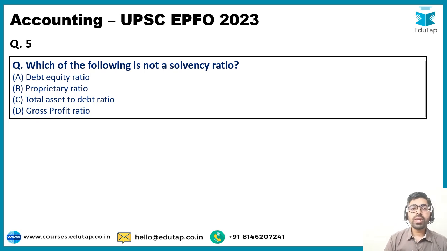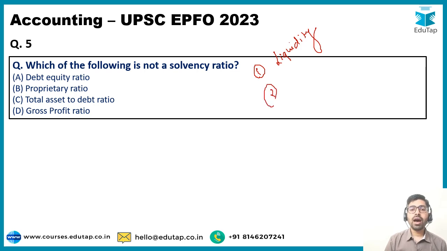Now moving on to the next question. Which of the following is not a solvency ratio? Okay, in accounting, for the purpose of analysis and interpretation of our financial statements, we compute different kinds of ratios. And broadly, these are divided into four main categories. First, we have the liquidity ratio. The current ratio that we talked about is a liquidity ratio.